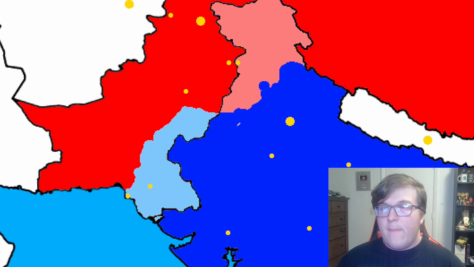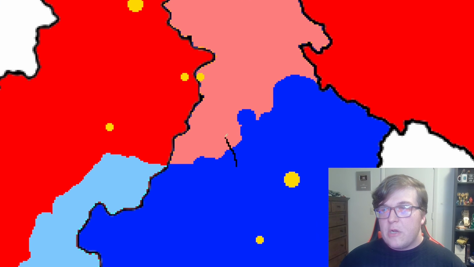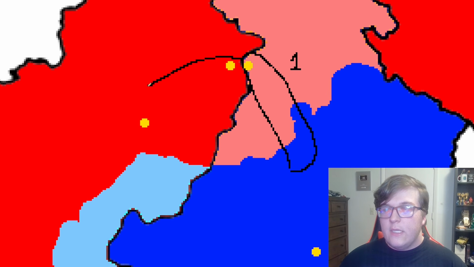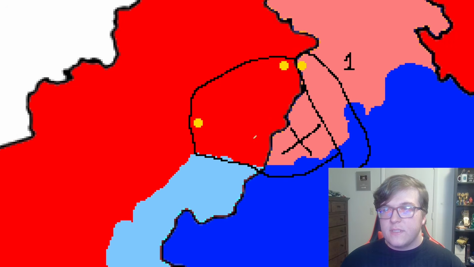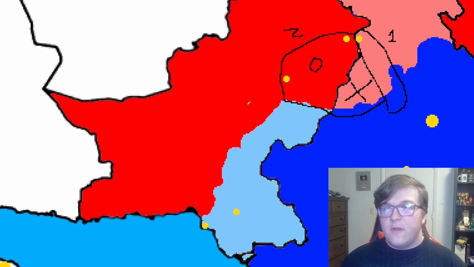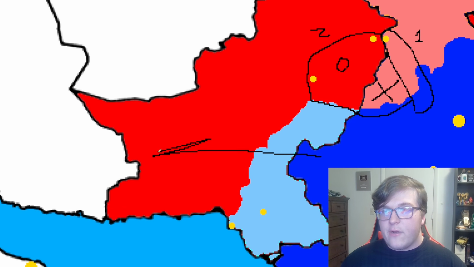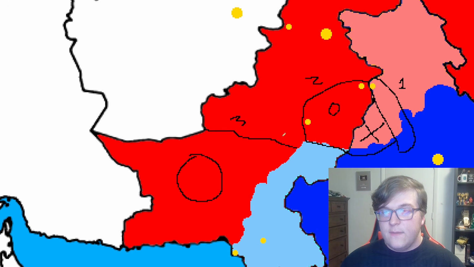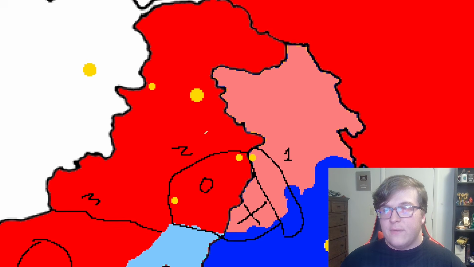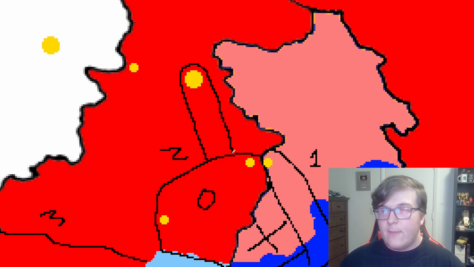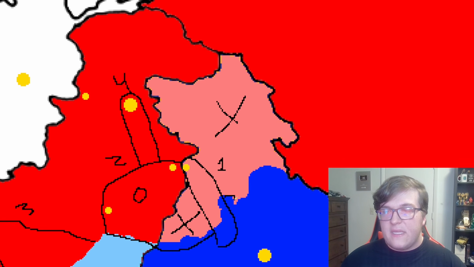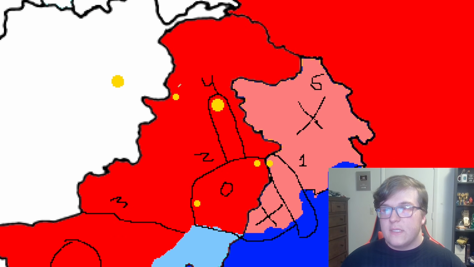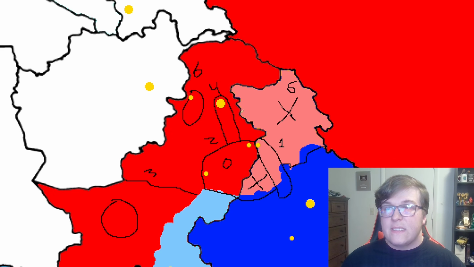So the blue team sets out a pretty rigorous invasion plan. First of all, their main priority is to recapture this major city up here away from red team forces. From there, they'll send their military in to Pakistan and focus on capturing these two major cities here. So that includes getting rid of the forces here and invading all of this land. For phase 3 of their invasion plan, the blue team will look to invade this area of Pakistan, which includes capturing all of this land and cutting off Pakistan from the sea. And after that is accomplished, and only after that is accomplished, will the blue team try to focus on capturing Islamabad. They will then focus on retaking all of the Kashmir region, and finally, they will focus on taking over the rest of Pakistan. That is phase 6 of their invasion plan.